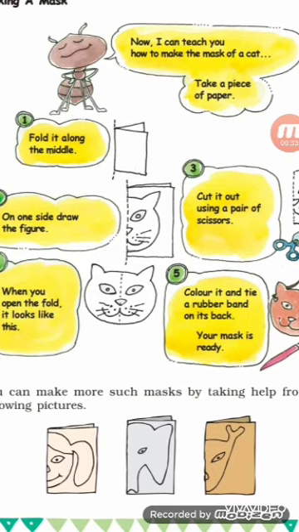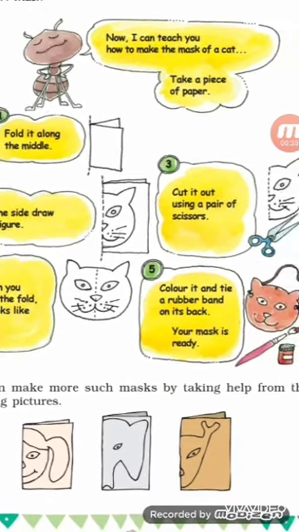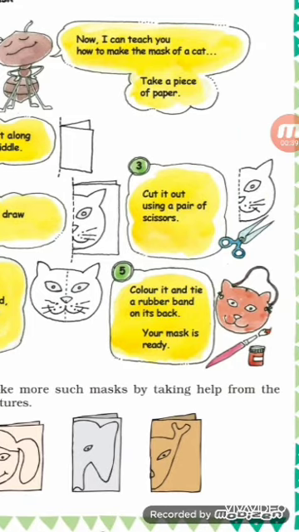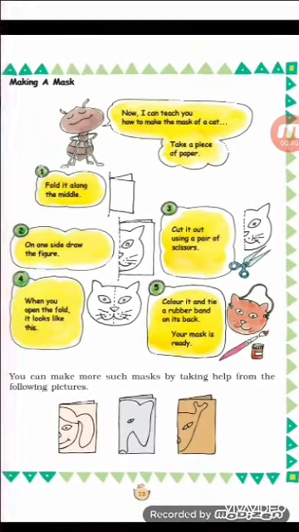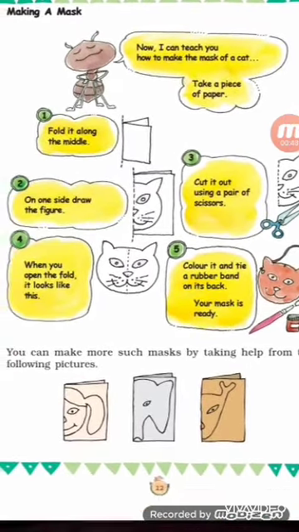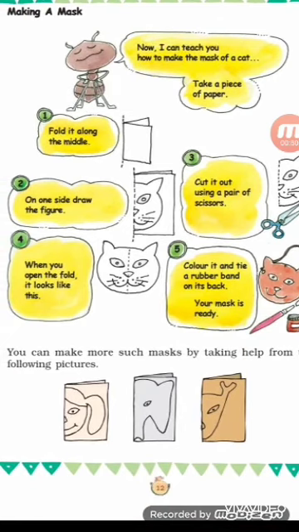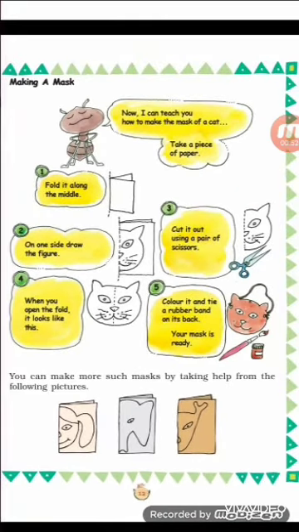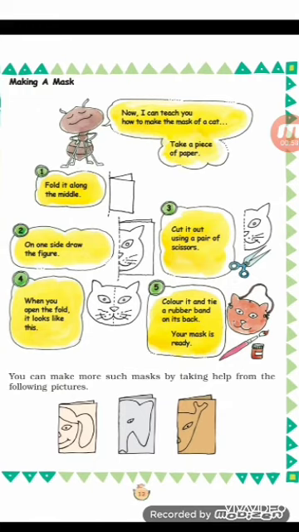Okay, full face of the cat. Then draw the eyes, nose, mouth and then color it. Then at last tie a rubber band on its back. Your mask is ready. Okay children, you see here you can draw the shapes given below. You can also use the shapes given below. And also the steps are given here. You can follow them and you can make a mask.